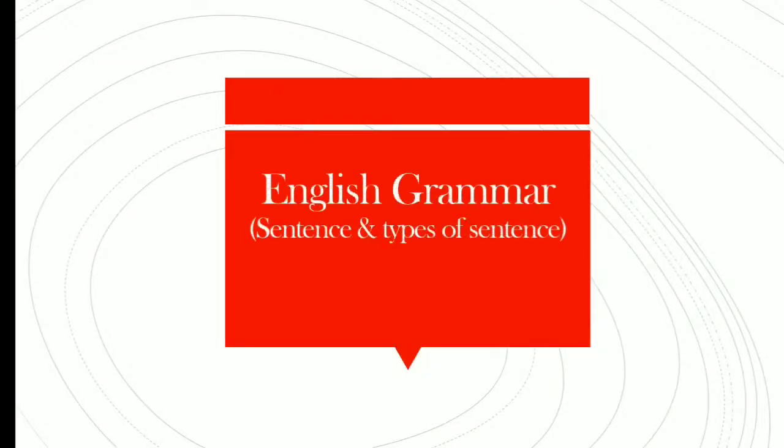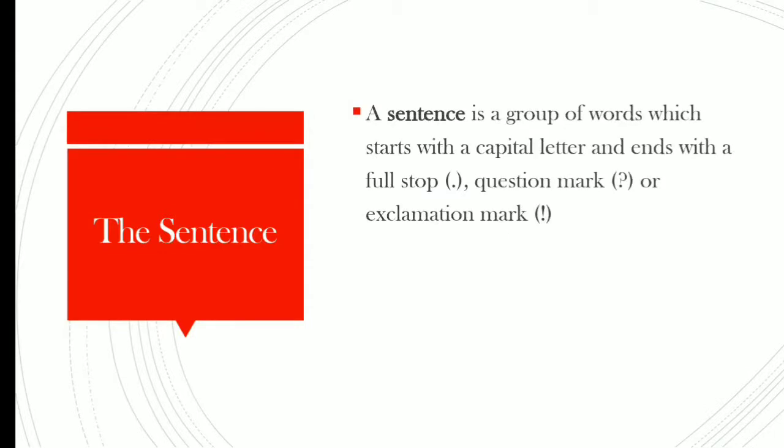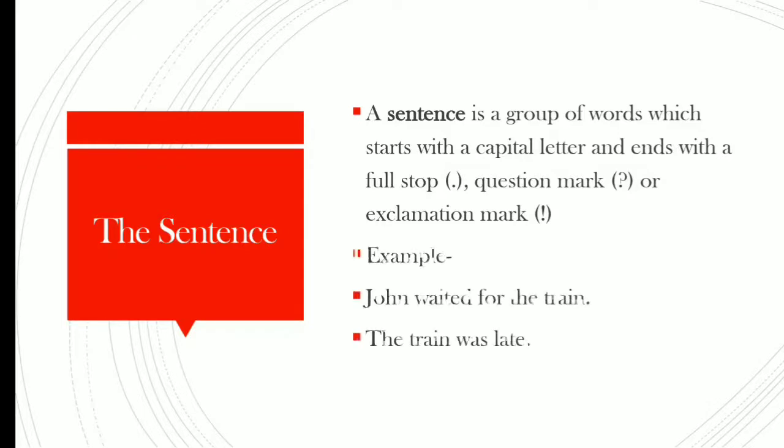Here I will discuss sentence and types of sentence. Lesson 1 part 2. This sentence, which I have discussed in the previous video. A sentence is a group of words which start with a capital letter and ends with a full stop, question mark, or exclamation mark. Example: John waited for the train. The train was late.